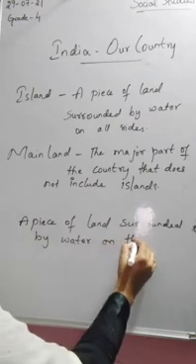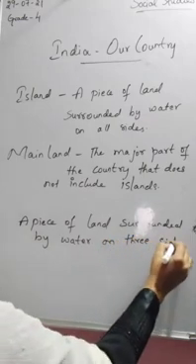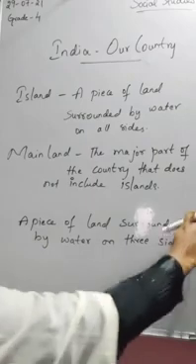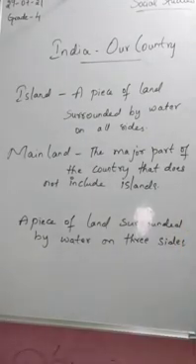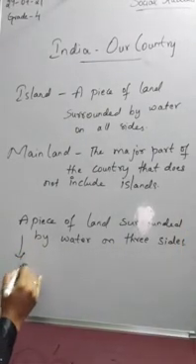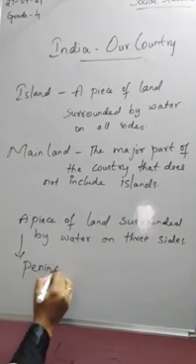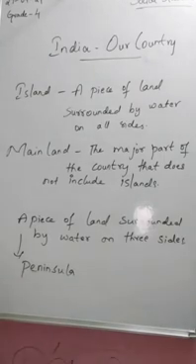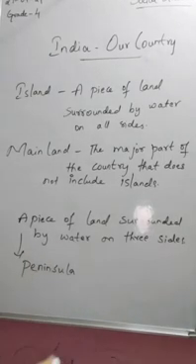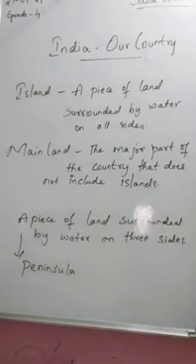That is the reason India is also called a peninsular country. Why? Because the southern part of India is covered with water on 3 sides: the Indian Ocean at the bottom, the Arabian Sea on the left, and the Bay of Bengal on the right. So India is called a peninsular country.